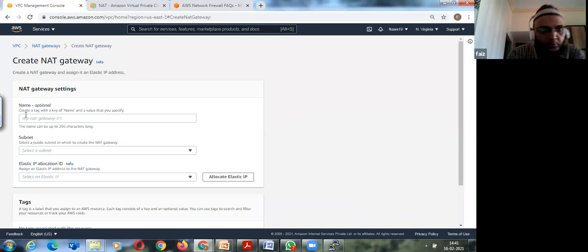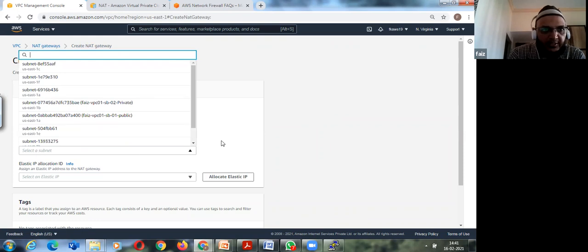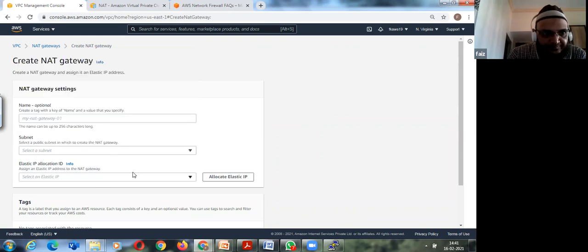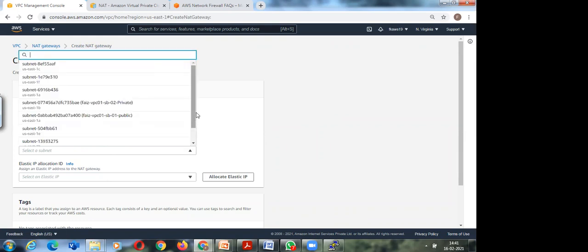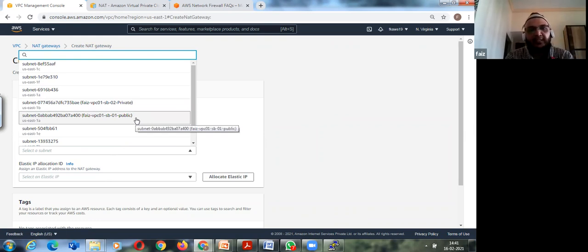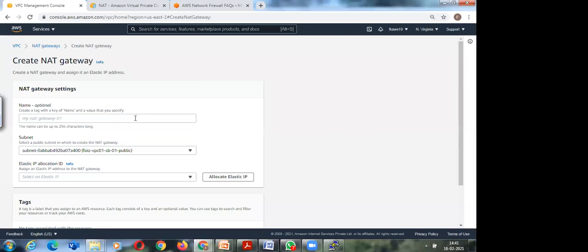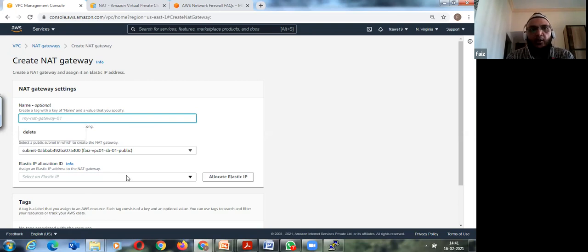It will ask me to give a name to this. Which subnet will I select? The public one, right? Because when you say NAT gateway in AWS, it's always located in the public subnet. And it will allocate me an elastic IP automatically, or you can allocate one.